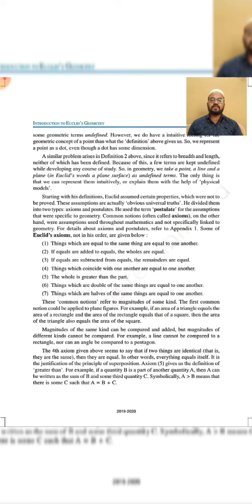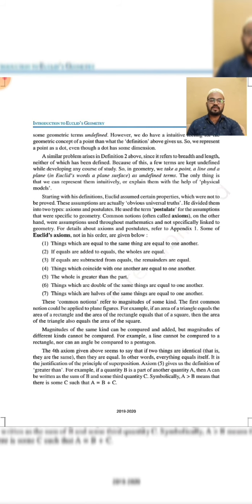Things which are double of the same thing are equal to one another. Likewise, when we add or subtract equal things to equals, the resultant will be equal. Similarly, when we multiply or divide equal things by the same number, like a double or half, then the resultant will be equal.